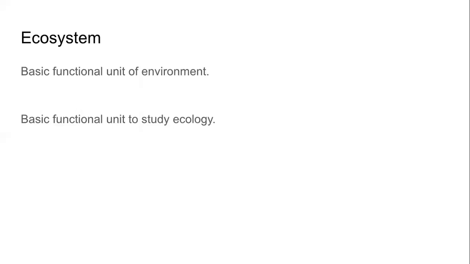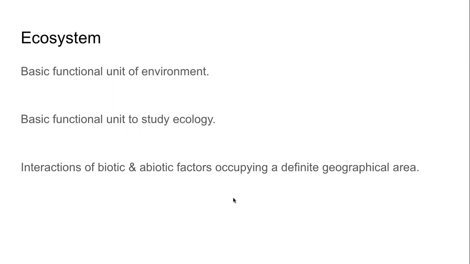To study that, we divide the entire environment into smaller units, and those smaller units are called ecosystems. If you make it even more definite, it is the interaction of biotic and abiotic factors occupying a definite geographic location.